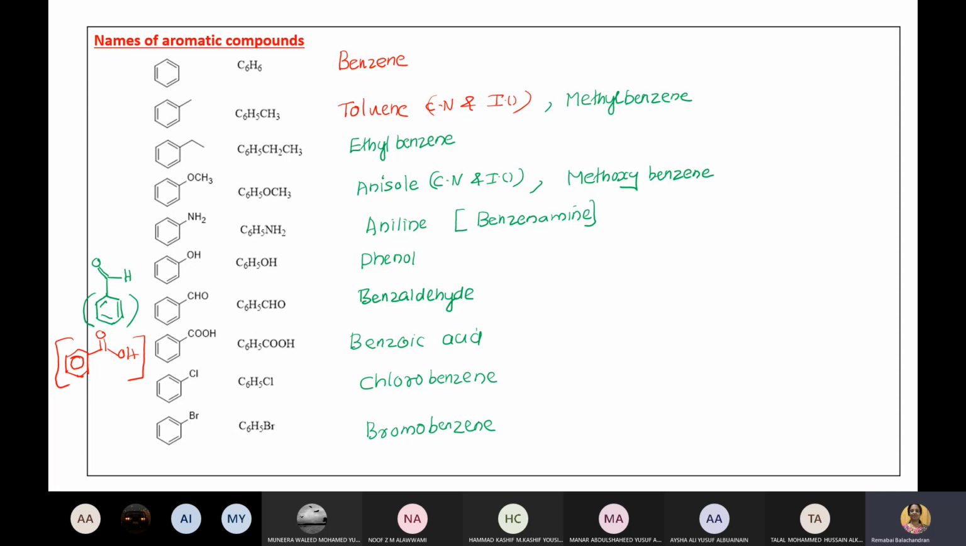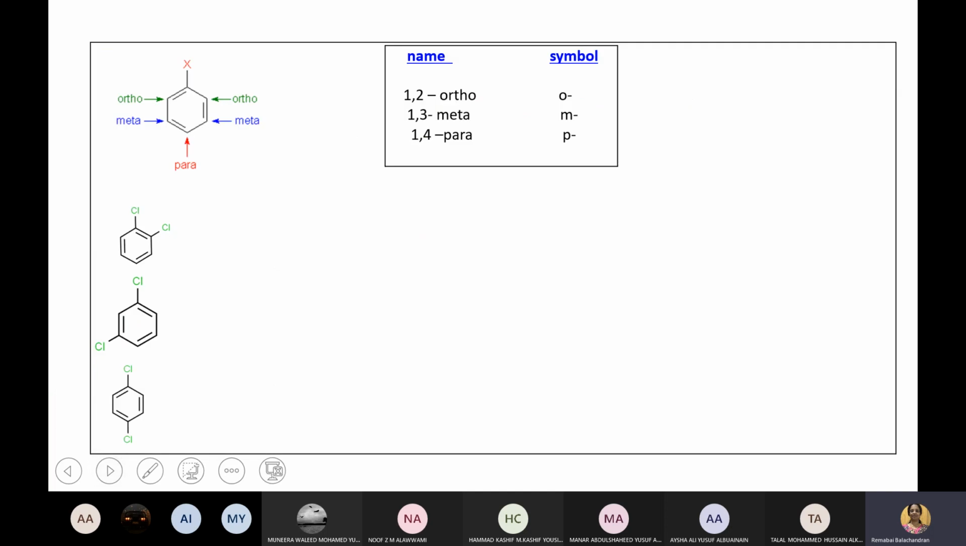Benzene ring with NH2 is what? Tell me. Let me see whether you are listening or not. NH2, what's the name? Benzenamine. Yes, benzenamine, or another name I said. What is that? Aniline. Yes. So those names, please go home and revise them. Keep revising these names, at least next exams you get full marks.